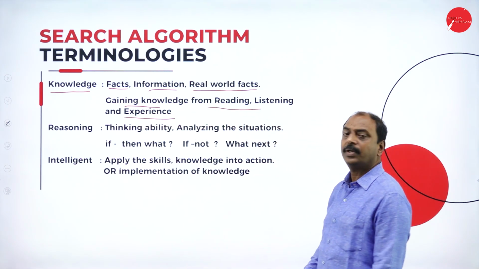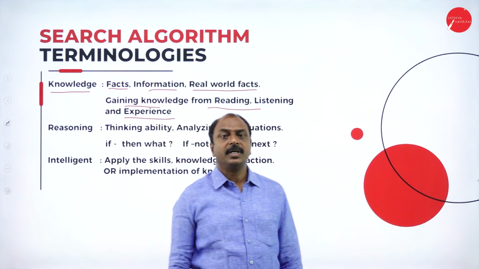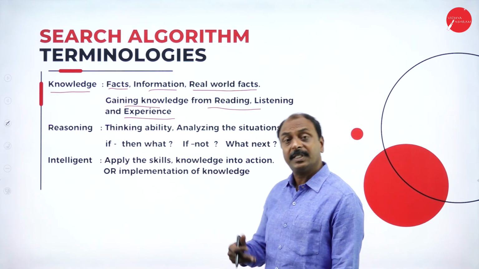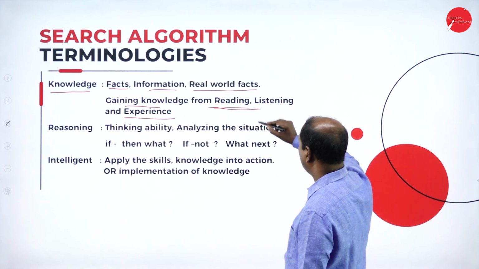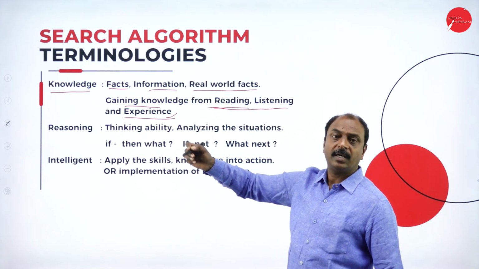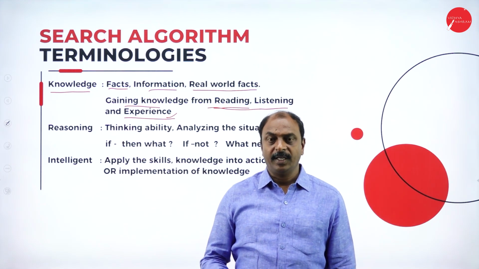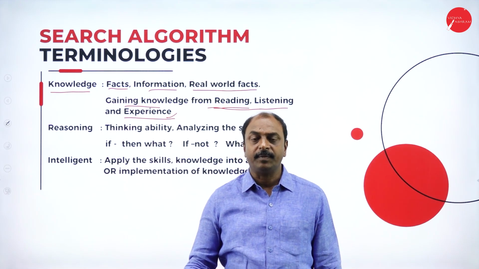Take an example like human beings: we get so much knowledge from different methods, by reading a book, by listening, or from experience we are learning the knowledge.